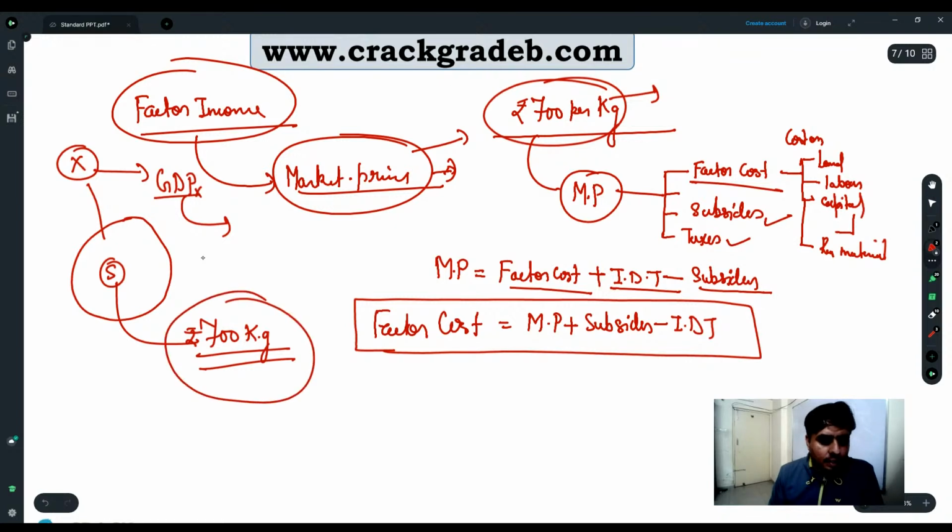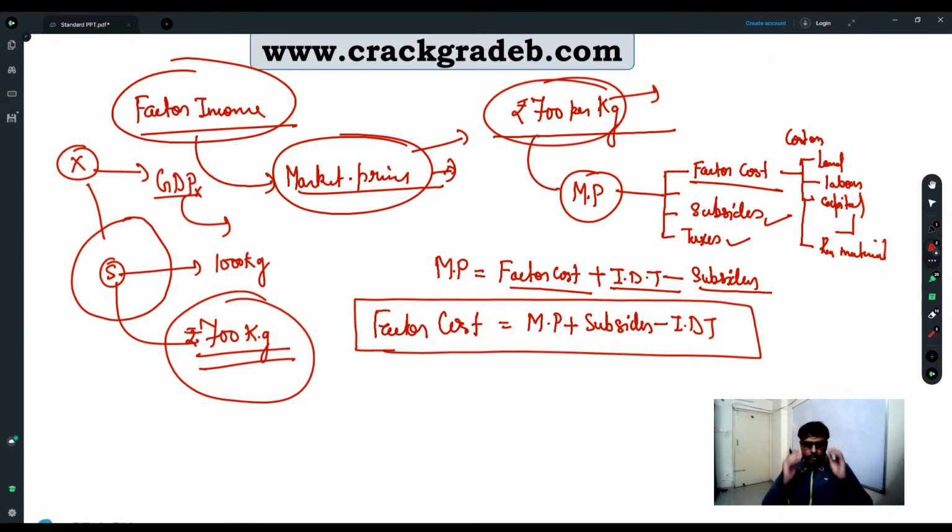So we know that this is the price on which they are selling, right? Now we have to find out how much he sold. So when we collected the data, we found that he sold 100 kg, right? Or suppose that he sold 1000 kg. So if he sold 1000 kg in a year, with the price of 700 rupees per kg, how much he earned?